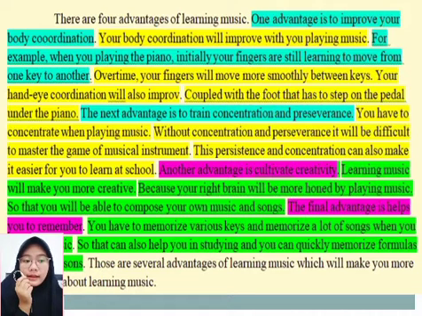The controlling idea in my paragraph is four advantages, because with this controlling idea I can set a limit on what I write so that it doesn't go out of context and is more focused on discussing the four advantages of learning music, not disadvantages, but advantages. It means only four positive impacts of learning music in my paragraph. That is the reason why four advantages became the controlling idea in my paragraph.